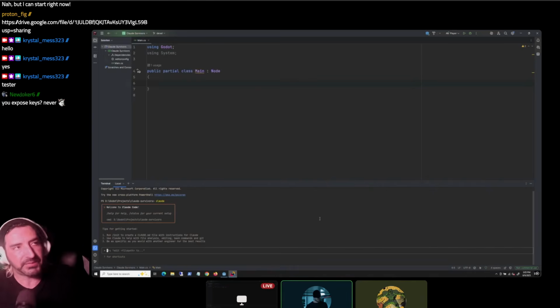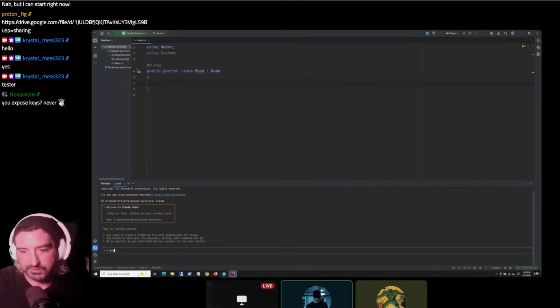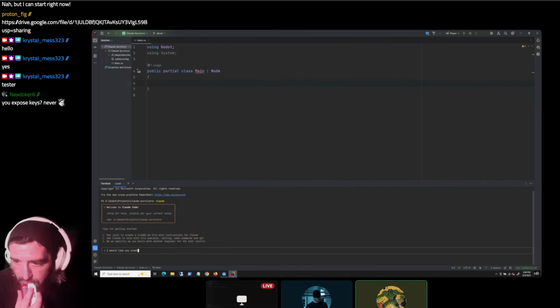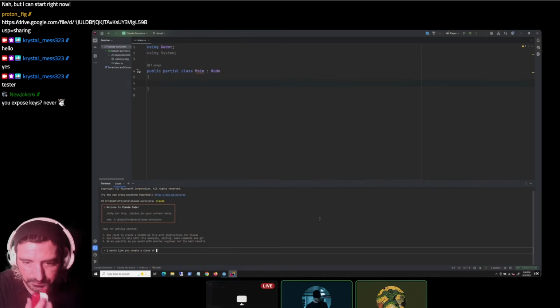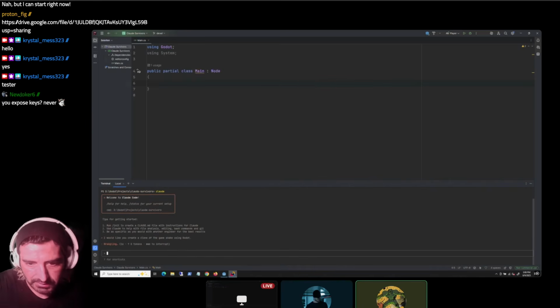Type in the prompt something like, I would like you to build a Godot... It probably already knows, but build a Godot implementation of the game Snake, and just see what it's able to do. Create a clone of... I'm worried that it's going to try to pull something of the game Snake using Godot. Let's just see what it does.